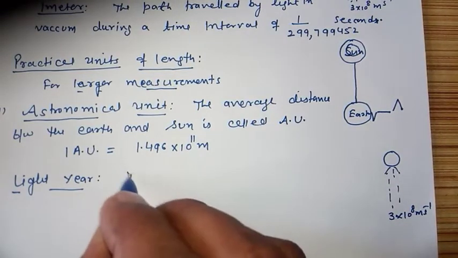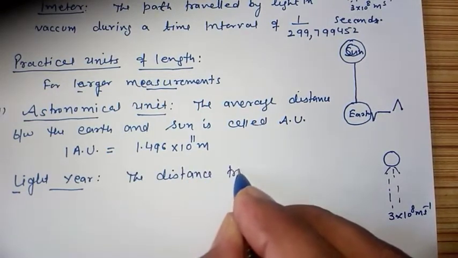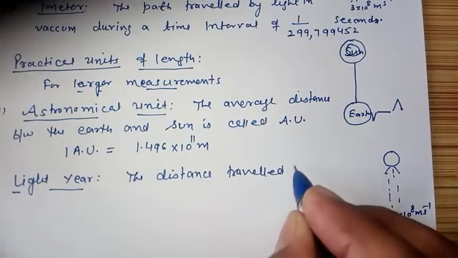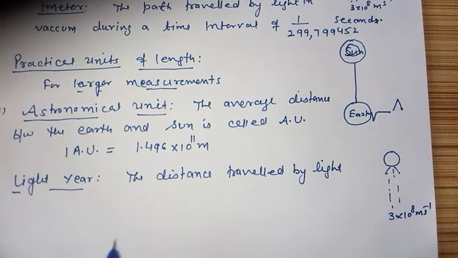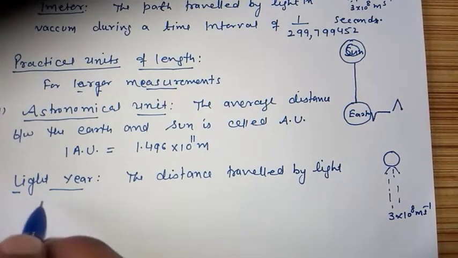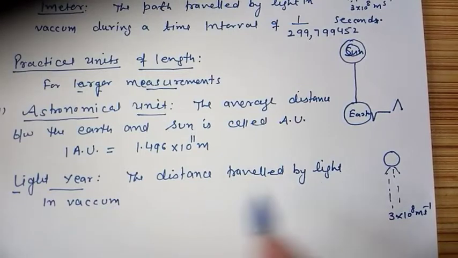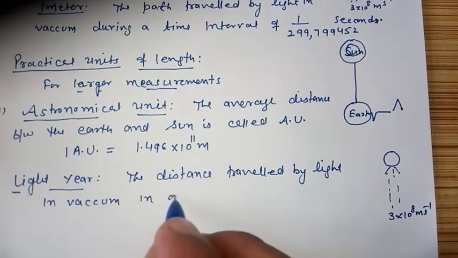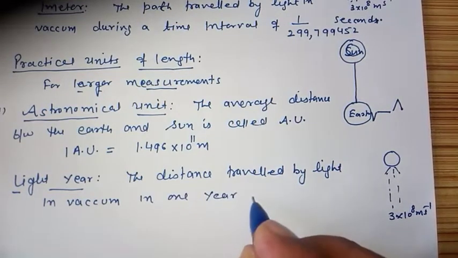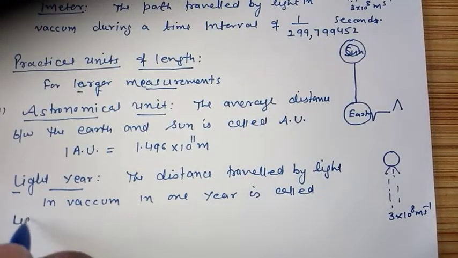Light year, so the distance traveled by light in vacuum. Vacuum, as we said earlier, is where nothing else is present, completely empty. The distance traveled by light in vacuum in 1 year is called light year. So this is, you know, a bigger unit.